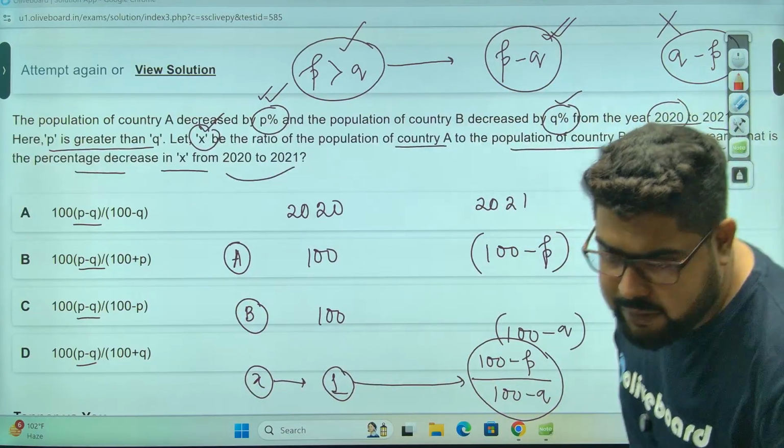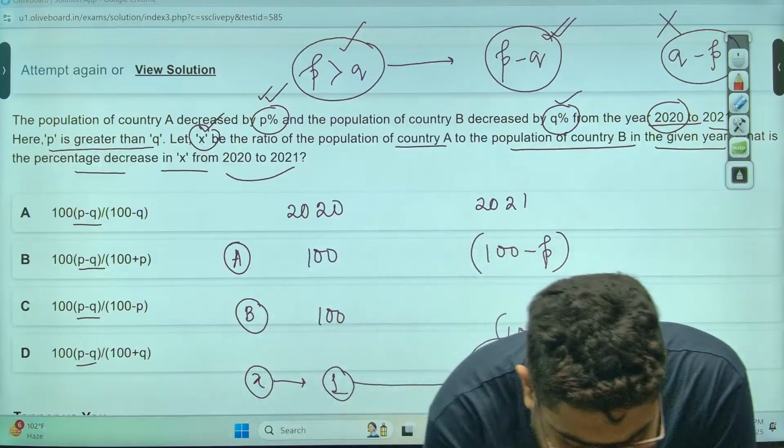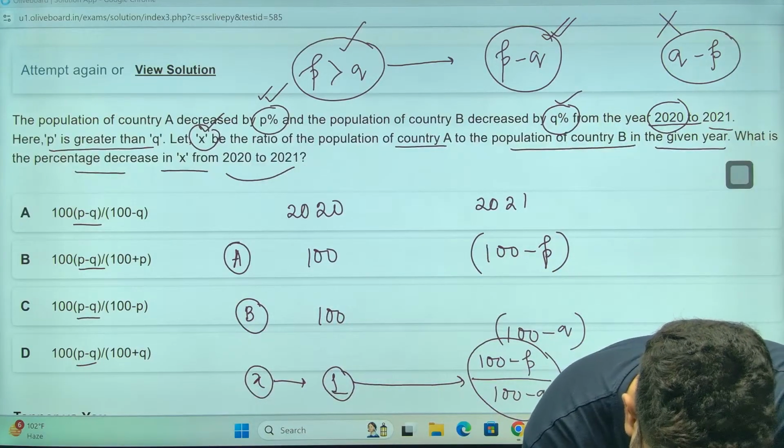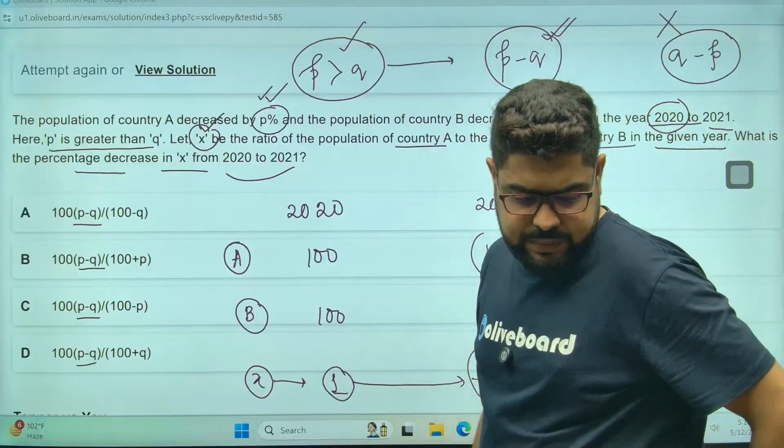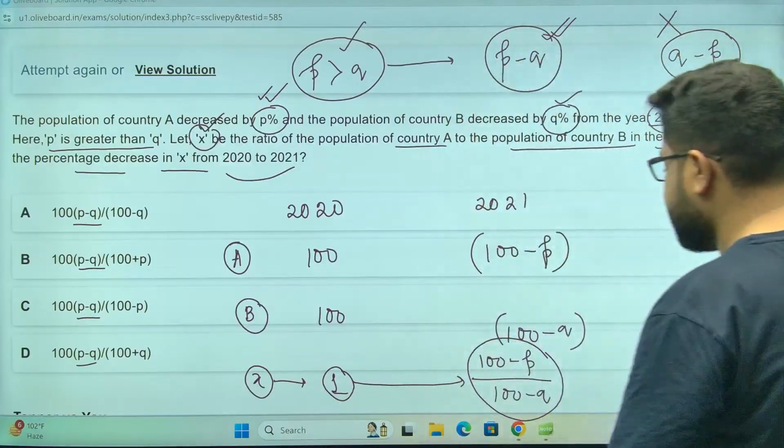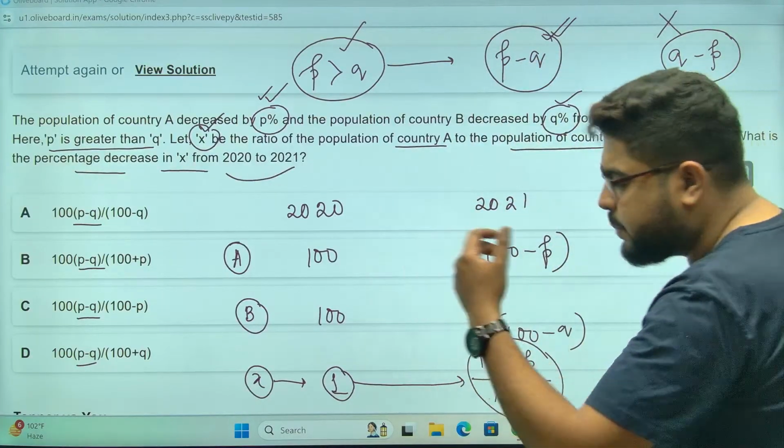Some issue is happening with the speed. I don't know what it is. Wait a second. My second screen is buffering. I don't know why. So now it's okay.